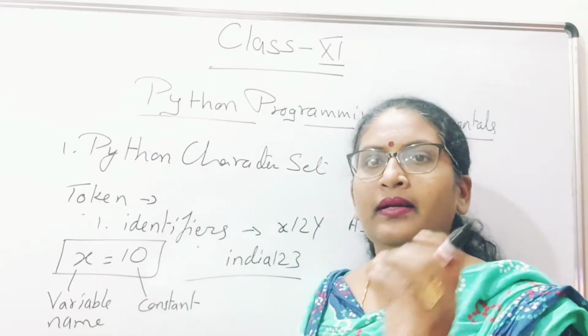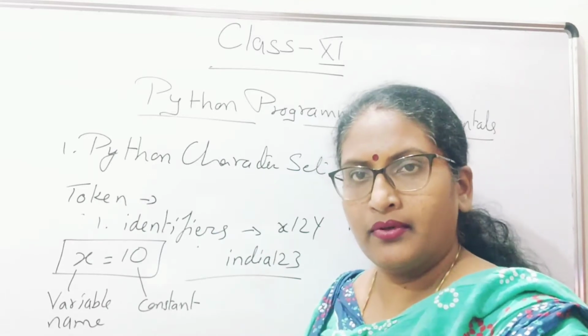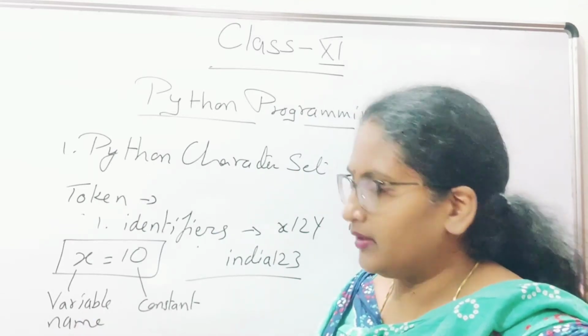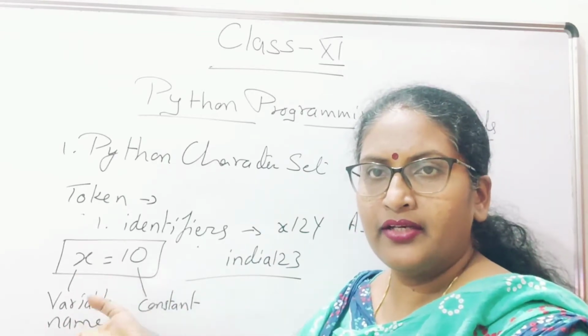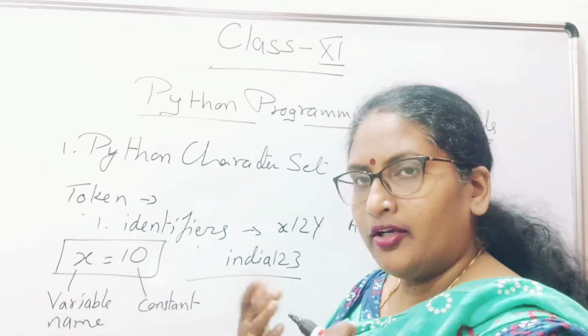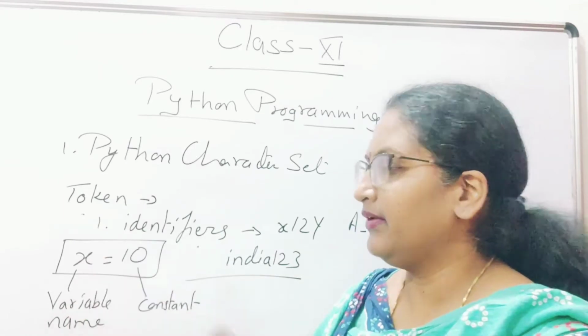Any name given by the programmer in the program is your variable name. We first tell Python that we are using variable names, x equals 10, and automatically it will understand that x is your variable name.